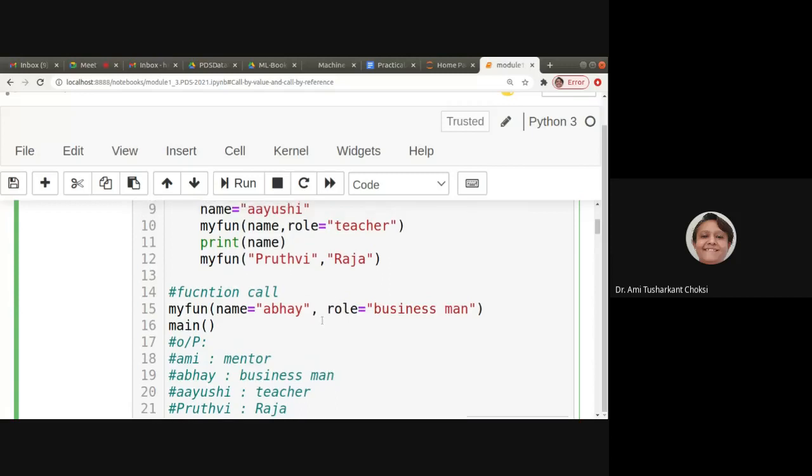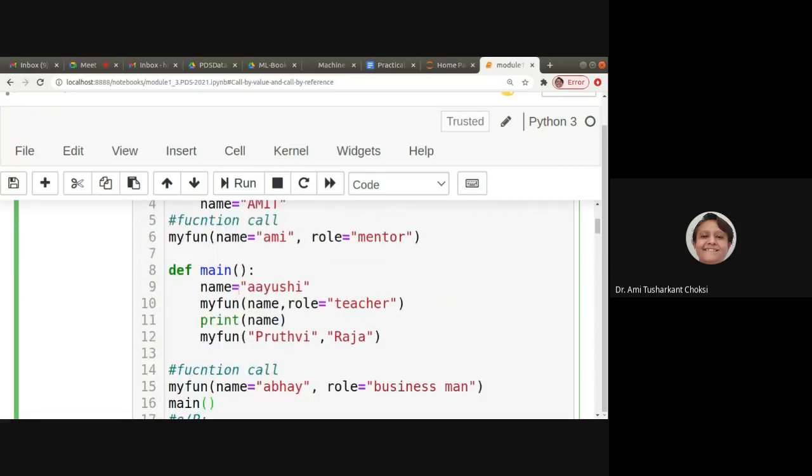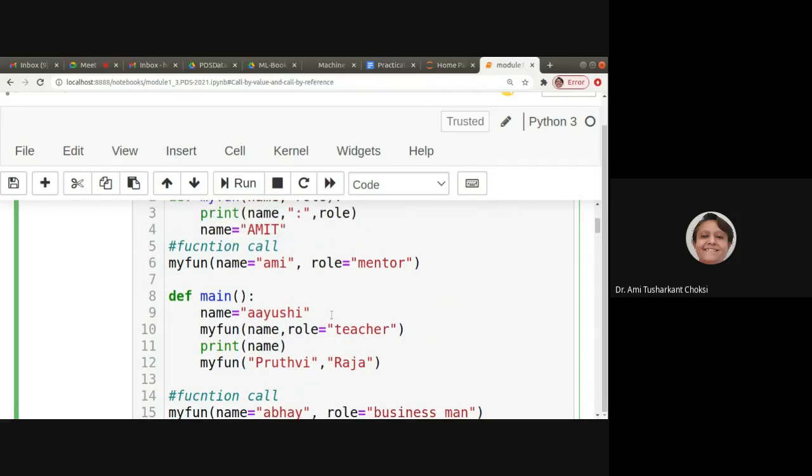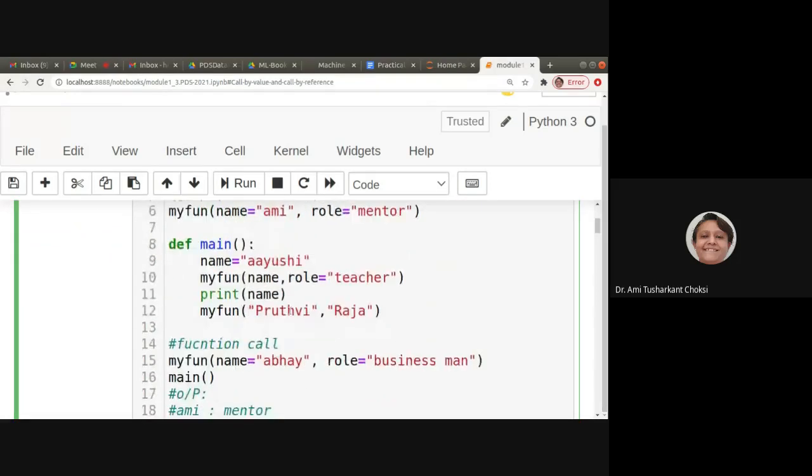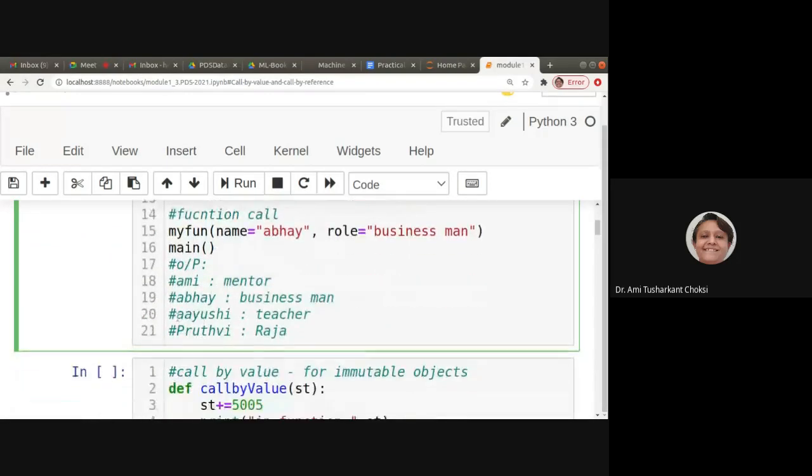Now after that, what comes? This is being executed. Now it will go to main and call the function. Inside that, it is written name is equal to Ayushi and role is equal to teacher, right? So this function will be called now with the parameter Ayushi and teacher, so it will print that. The name is being changed, but it doesn't matter, because the print is already there. So we are able to see Ayushi and teacher, fine?